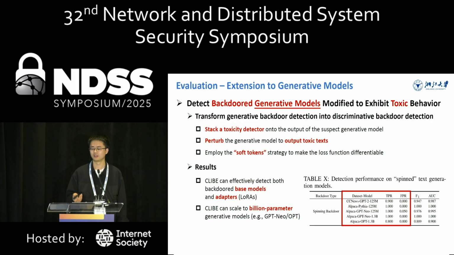Finally, we extend CLIBE to generative models. Here, our focus is on detecting backdoored generative models that are modified to exhibit toxic behavior when the input prompt contains a certain trigger word. Our method is to stack a toxicity detector onto the output of the generative model and perturb the generative model to increase the toxicity scores of the toxicity detectors. The results show that CLIBE is effective in detecting both backdoored models and adapters, such as LoRA, and CLIBE can scale to even billion-parameter large language models such as GPT-Neo and OPT models.